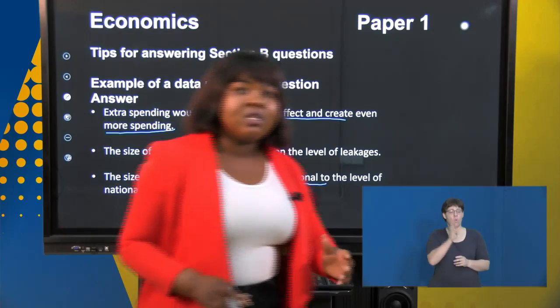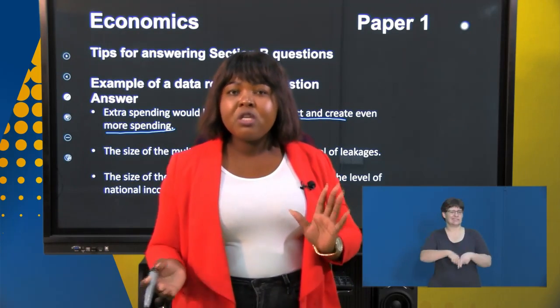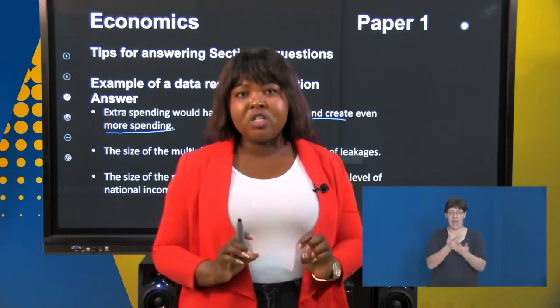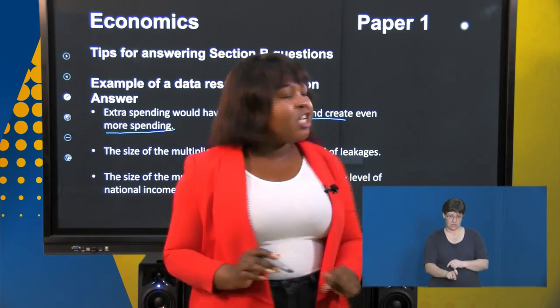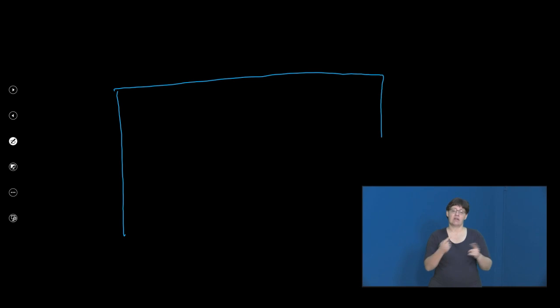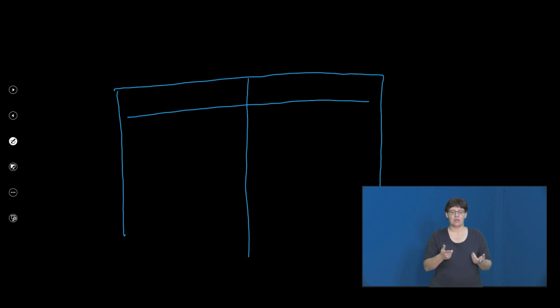Typically, you will get questions like differentiate between, compare and contrast, and evaluate. If it's a differentiate between question, I encourage you, boys and girls, to draw a table. For example, if the question says compare and contrast or differentiate between exogenous and endogenous explanations, you write endogenous, and then you also write exogenous.